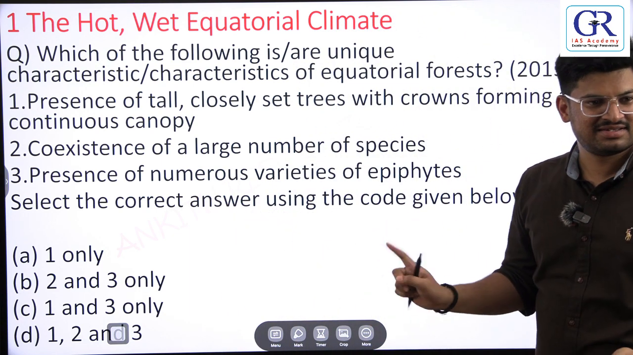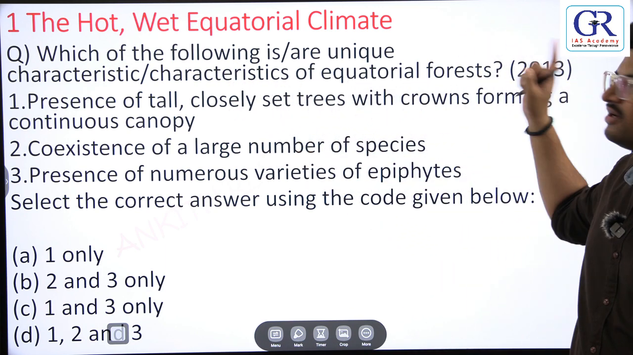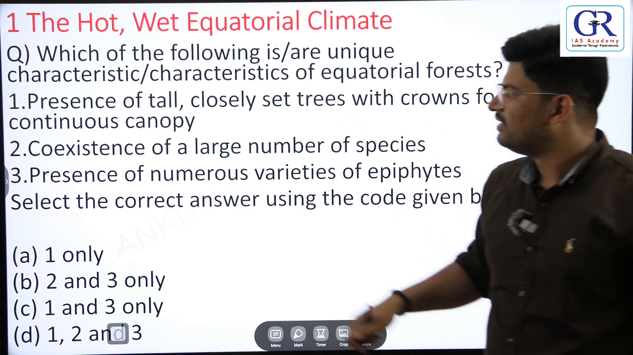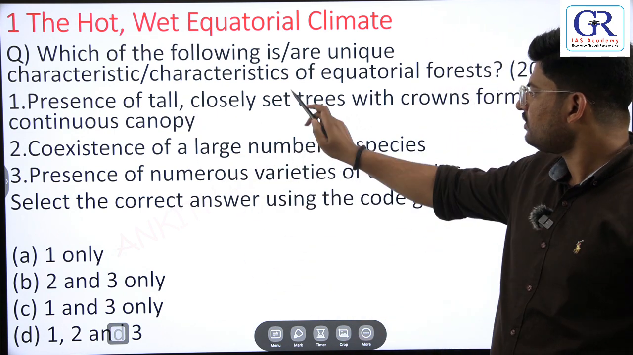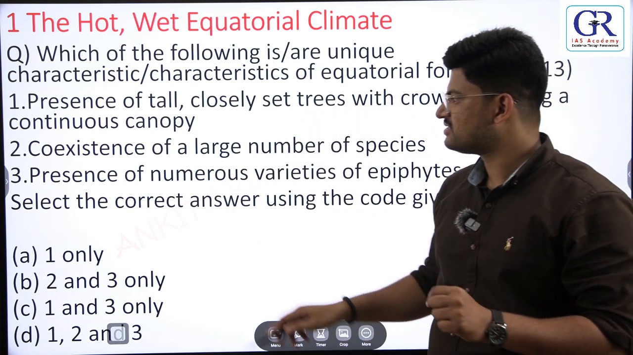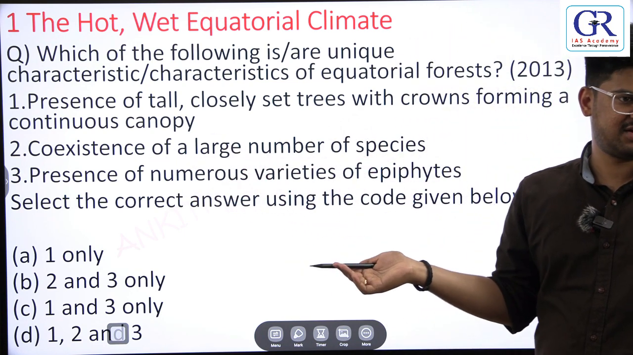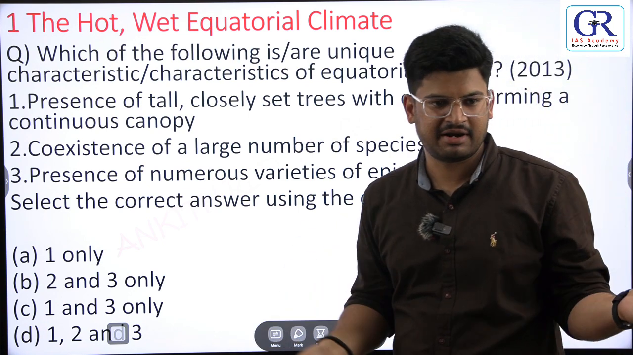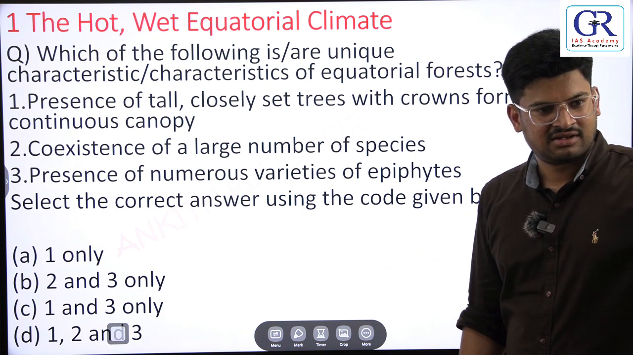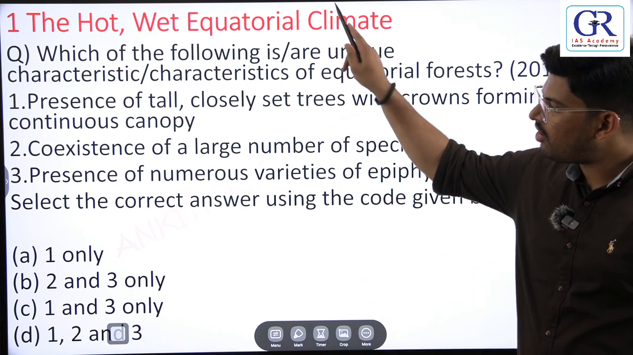A 2013 prelims question, the same topic. Which of the following are unique characteristics of equatorial forest? What are the characteristics of equatorial type of climate? Presence of tall trees, yes, closely packed trees, canopy, true. First statement is correct. Next, coexistence of a large number of species. You can find varied tree species here, right? So that's why it's not good for lumbering. Next, presence of numerous varieties of epiphytes. What are epiphytes? The trees which grow on other trees. So all three are correct.